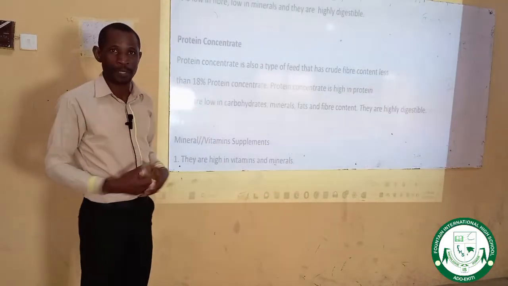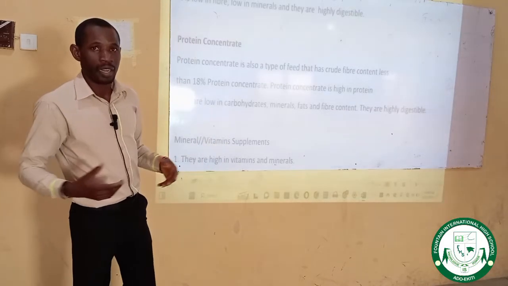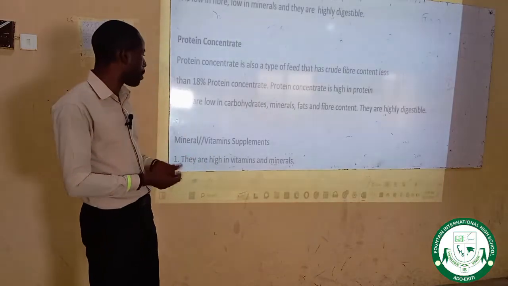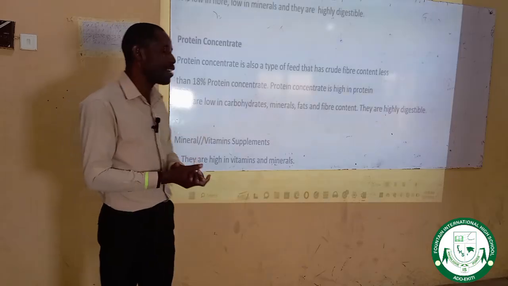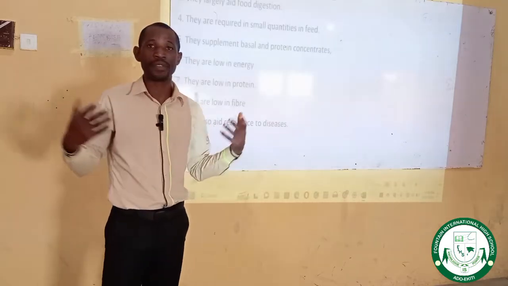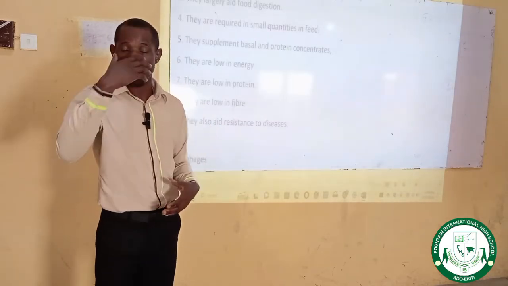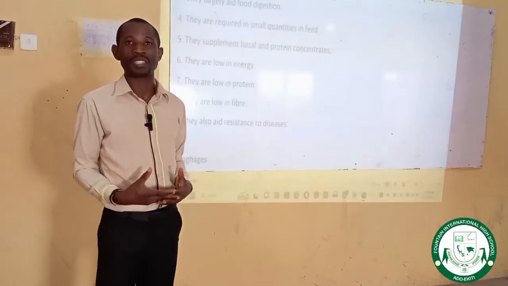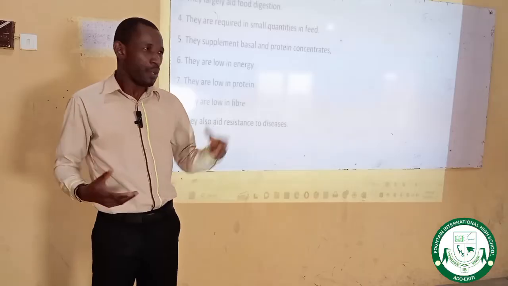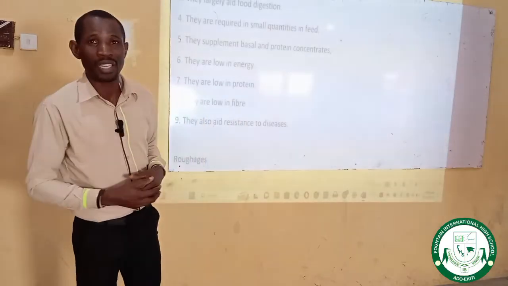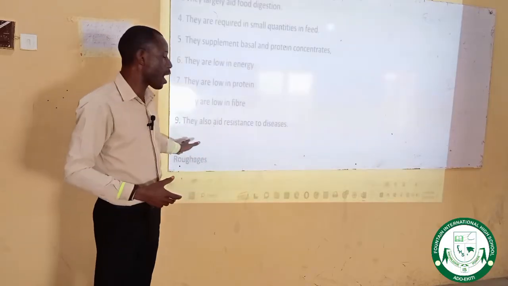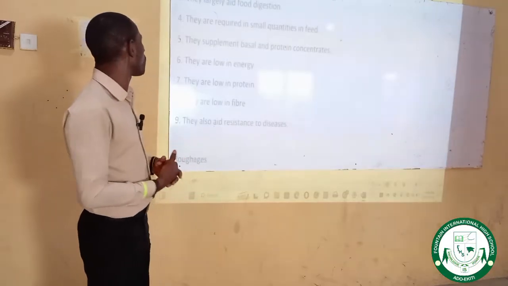Let's look at the characteristics of these vitamin and mineral supplements. Number one, they are high in vitamins and minerals, and these vitamins and minerals are very important to the functioning of certain organs in the body of farm animals. For instance, for the normal functioning of the eyes in farm animals, vitamin A is required. Protein and carbohydrates cannot give this vitamin A in adequate amount. That is why you need vitamin A supplements to augment the feed of the animal.